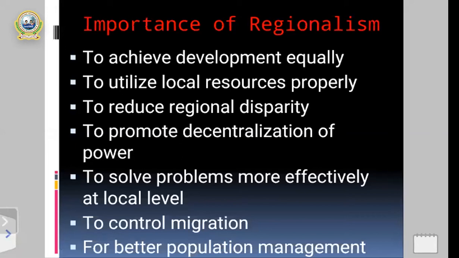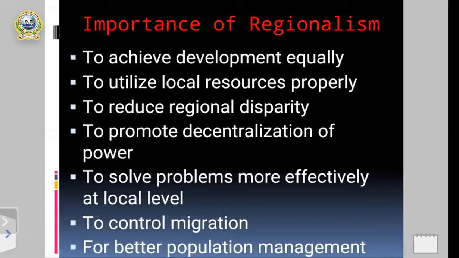All right. Okay, my dear students, the next importance of regionalism is to promote decentralization of power. Once again, you can please remember in the second slide, we discussed that regionalism encourages decentralization of power. It's the next importance of regionalism, to improve decentralization of power.